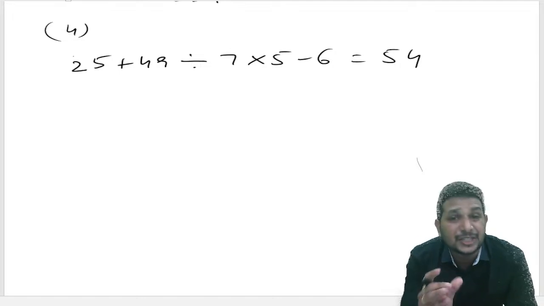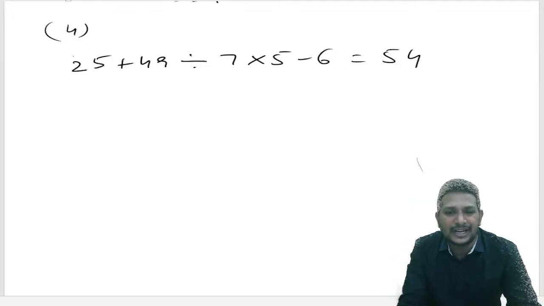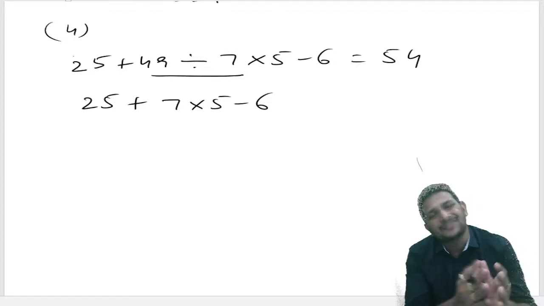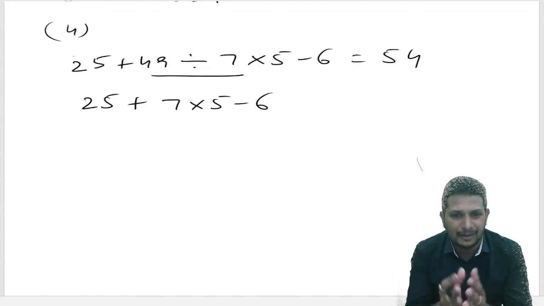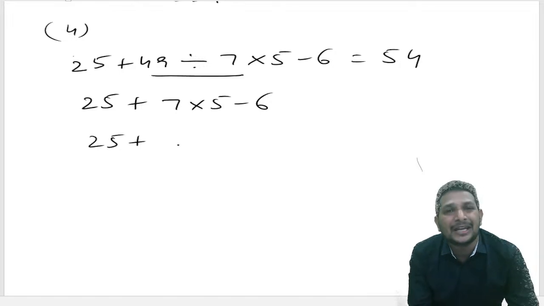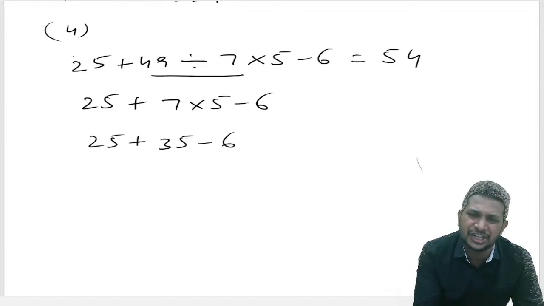The division symbol is between 49 and 7. 49 divided by 7 becomes 7. Once the division is completed, we do the multiplication: 7 multiplied by 5 becomes 35.